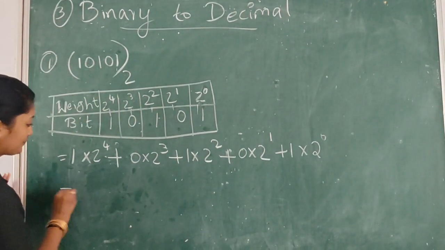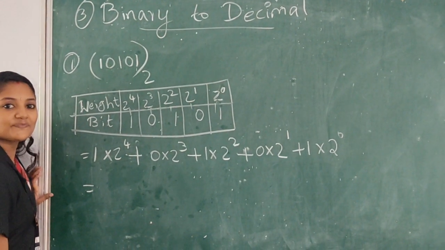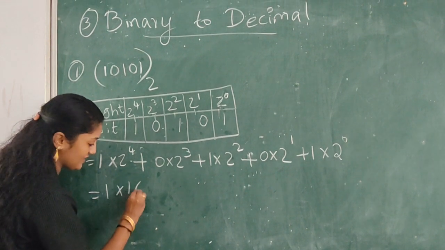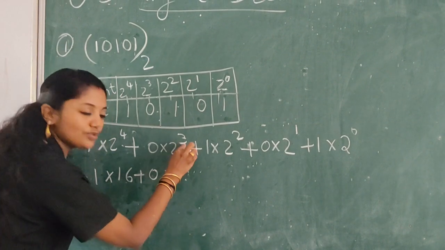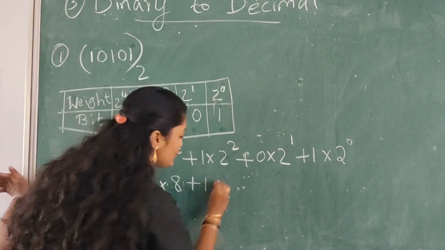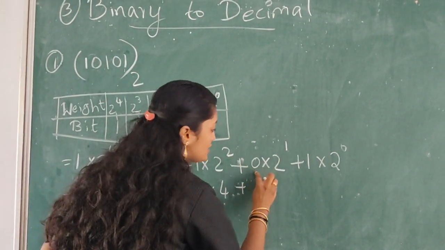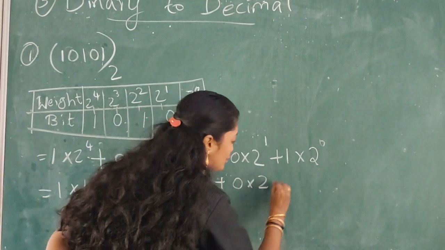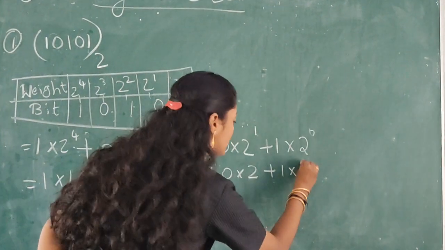Now 2 raised to 4 is 16, so 1 into 16. Then 0 into 2 raised to 3, 8. Then 1 into 2 raised to 2, 4. Plus 0 into 2 raised to 1, and plus 1 into 2 raised to 0, which means 1.